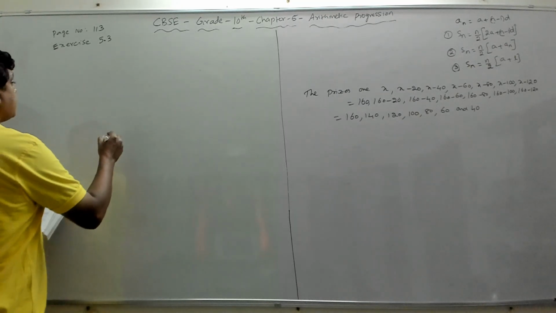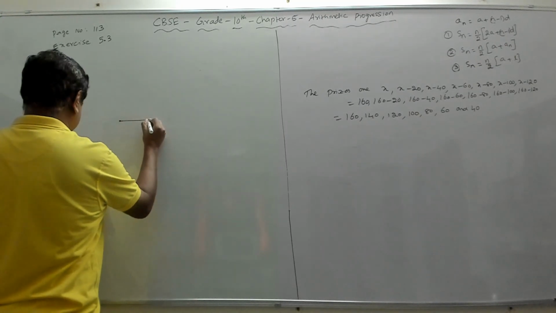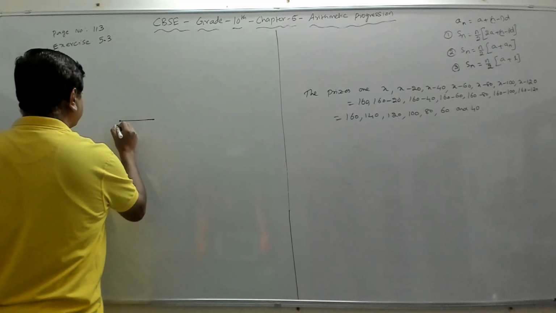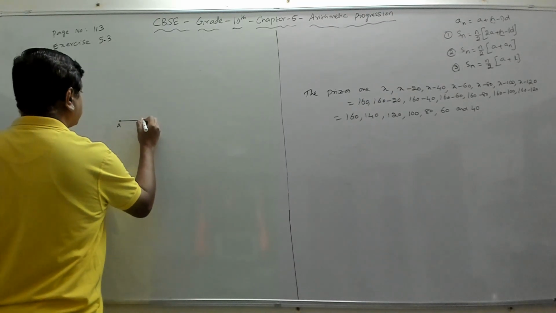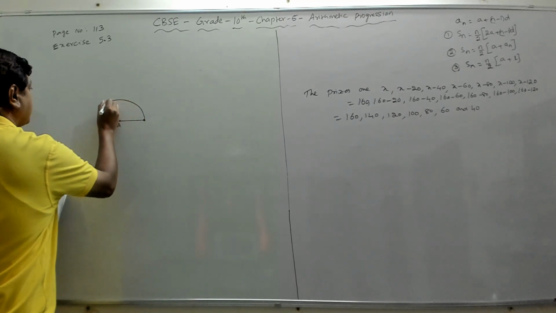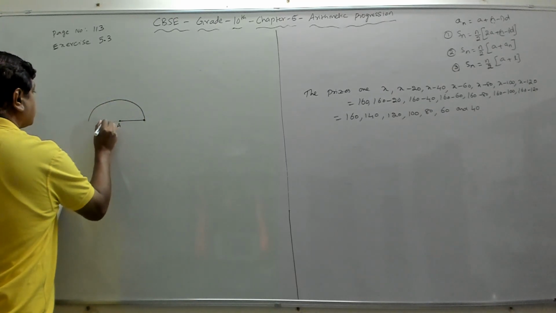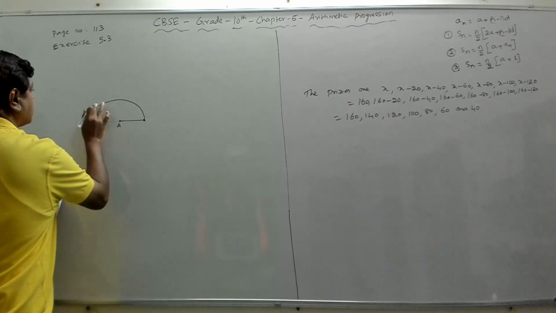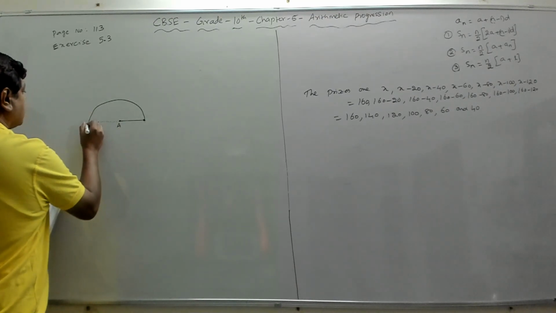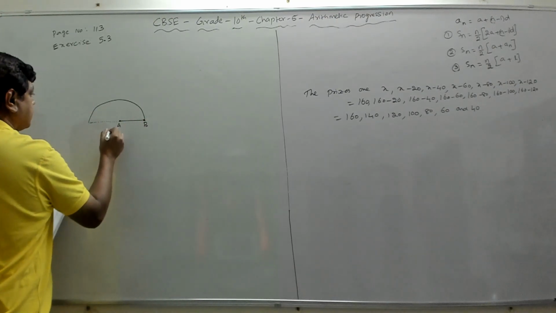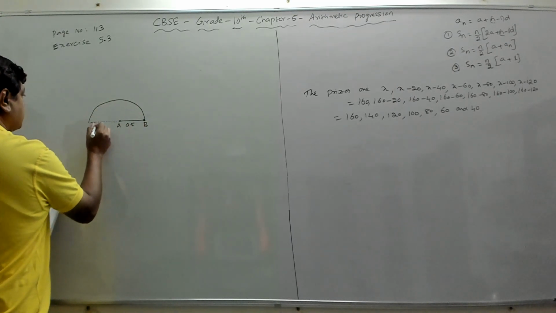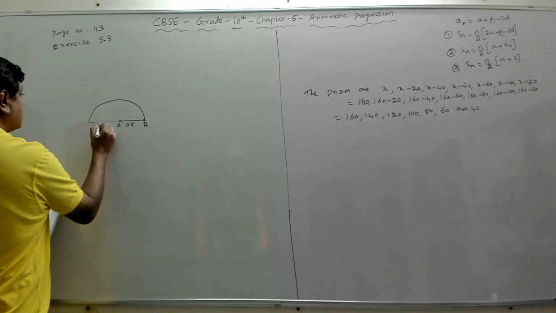So what is given is, there is a spiral made up of successive semicircles. Suppose this is A and this is B. So there is a semicircle like this. Then again, with this as B, with A as center, there is a semicircle that is drawn. This is 0.5 centimeter radius. So this will also be 0.5. This to this will also be 0.5.